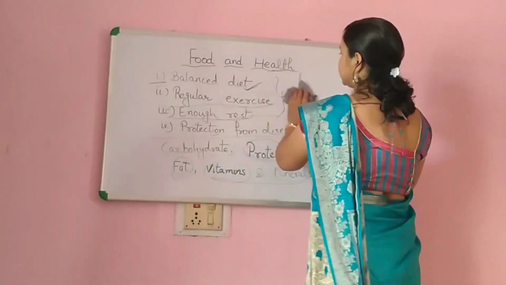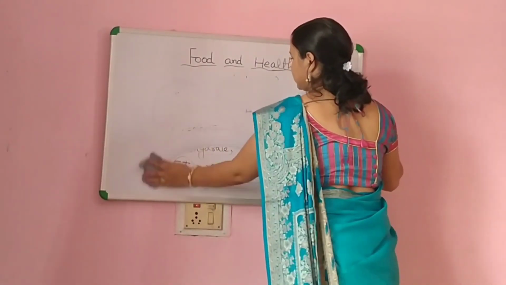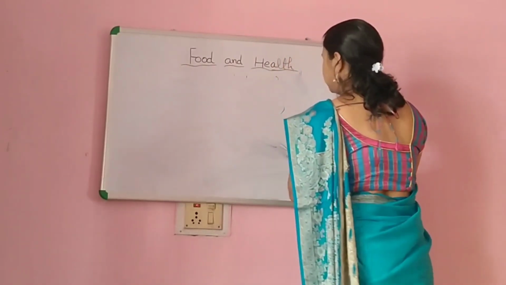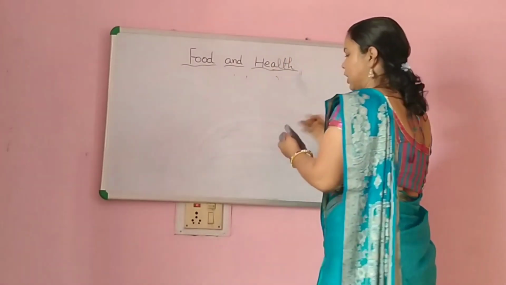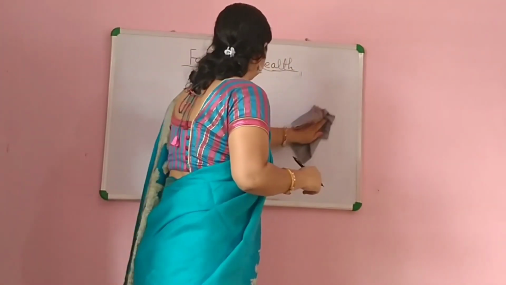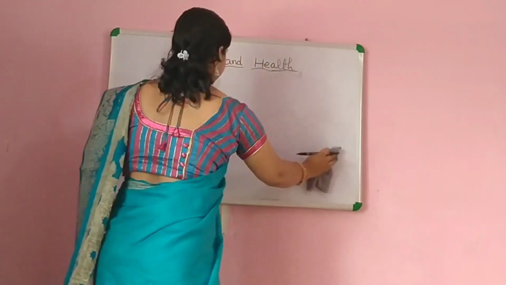Now we will see the types of diseases. There are two types of disease. How many types of diseases? There are two types of diseases. The first one is communicable disease and the second one is non-communicable disease.